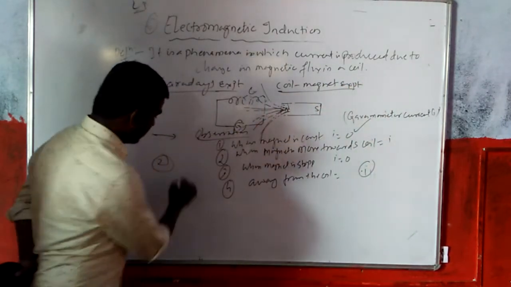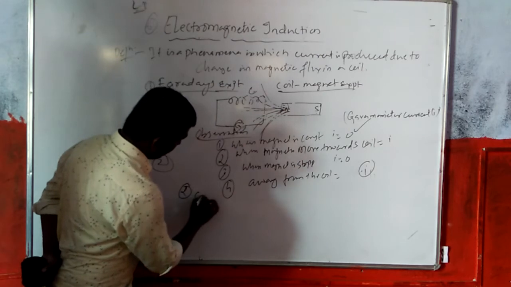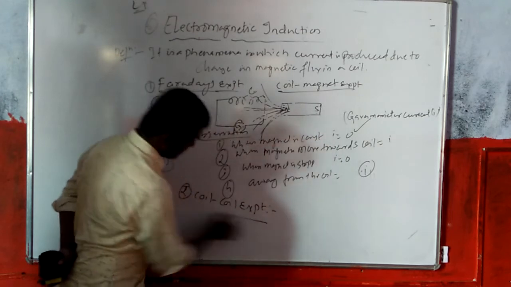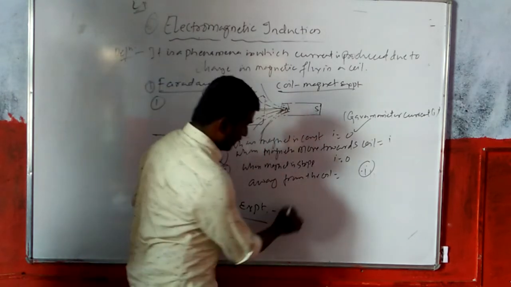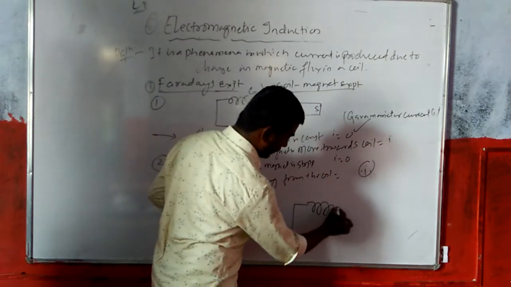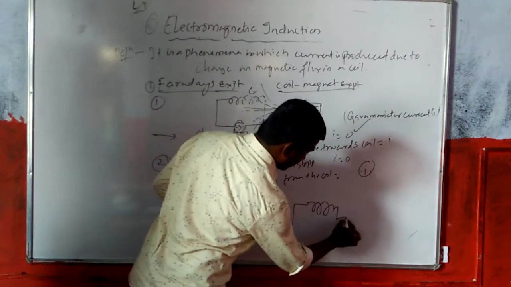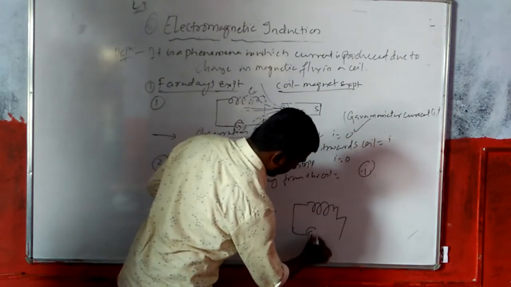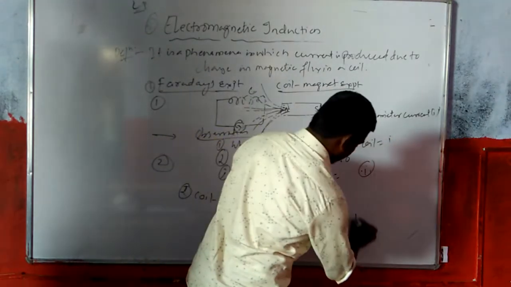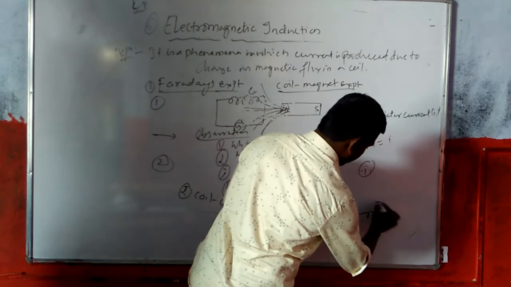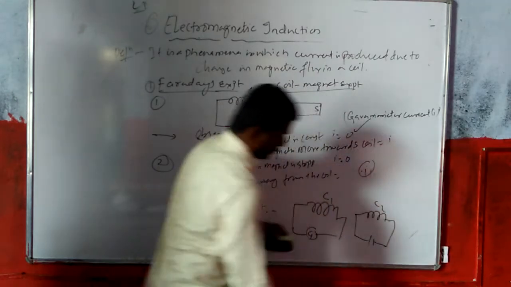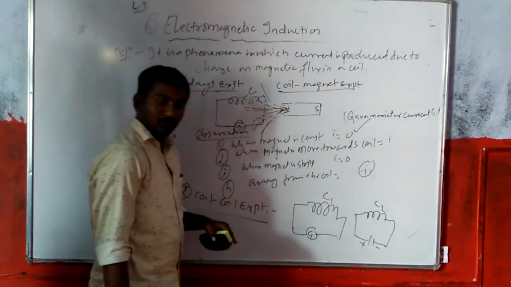So the second experiment is the coil experiment. Here, suppose you draw a coil in a circular direction, make it here. Next, it is always connected to a galvanometer G. So connected to the galvanometer is coil C1. Next, here another coil, C2, is connected with the battery like this. Okay, so this is plus, this is minus.